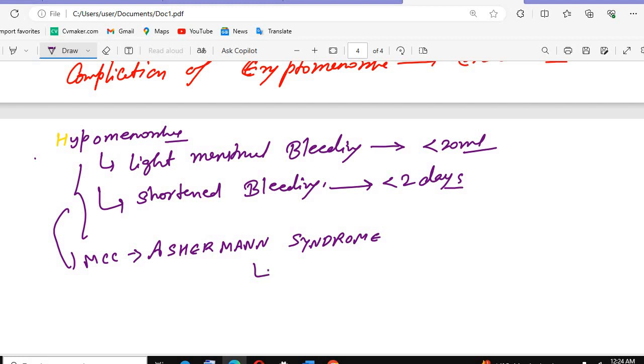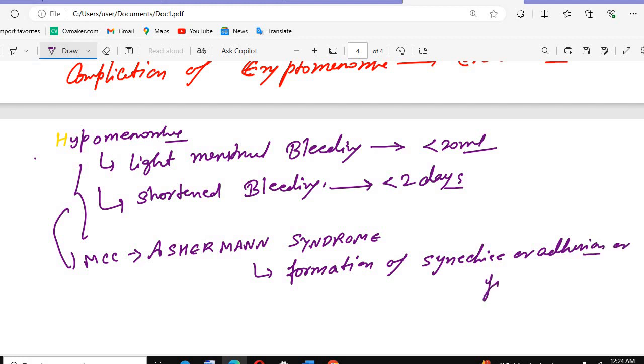Asherman syndrome में हम पढ़ेंगे आगे जाके. In Asherman syndrome there is a formation of what? Synechiae or adhesion formations. ठीक है, I will show you the image also at that time. और like band type की formation हो जाती है. We call it synechiae or the adhesion.